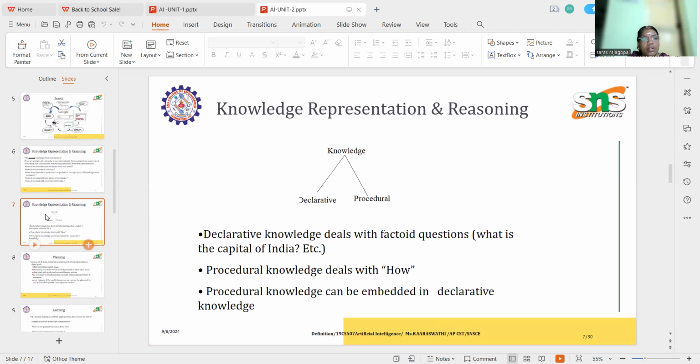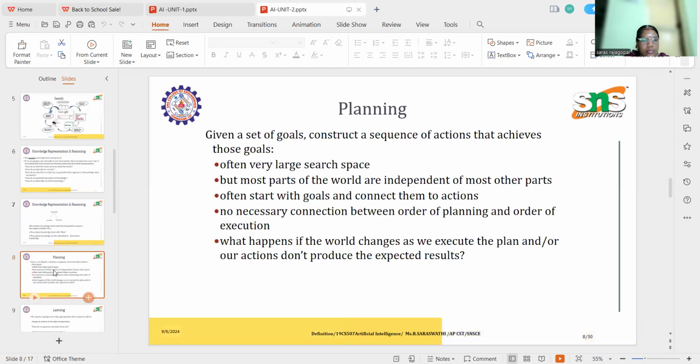Procedural knowledge can be embedded in declarative knowledge, but declarative knowledge cannot be embedded in procedural knowledge. Declarative knowledge is also known as explaining what the knowledge is, and procedural knowledge deals with how to explain the knowledge.